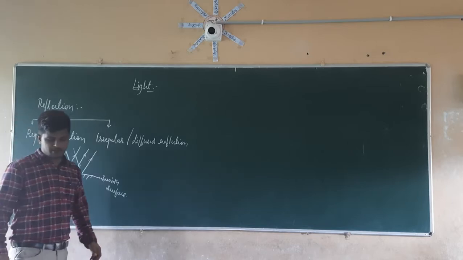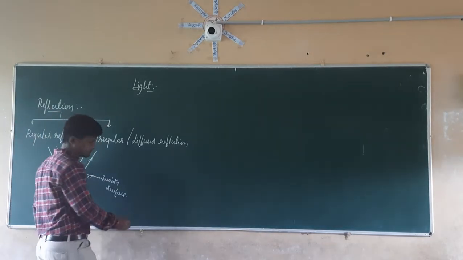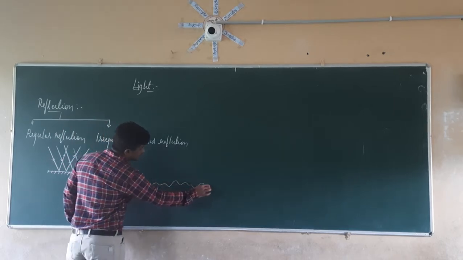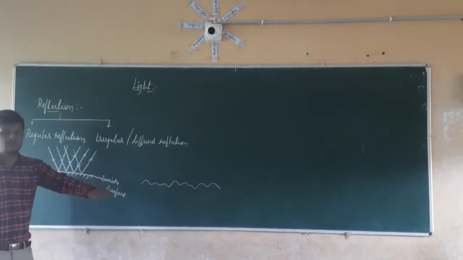In the same manner, for irregular reflection, we take the surface of the irregular reflection, which will be like this. It is going to form waves.